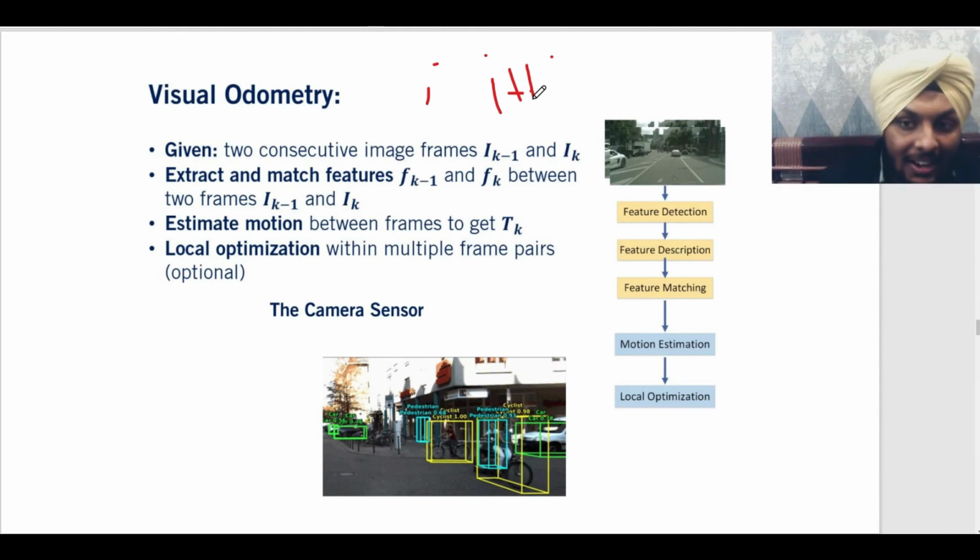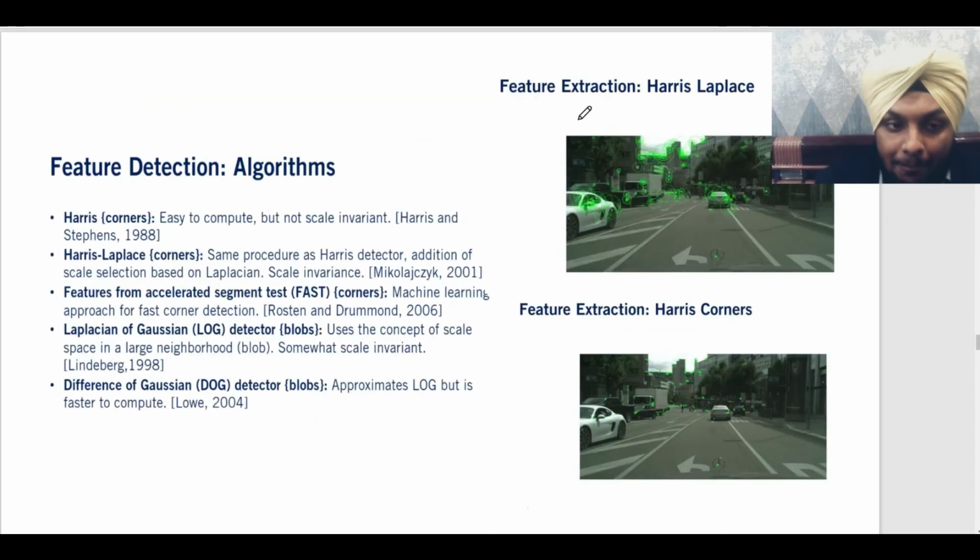Okay, this is the car in the first image and this is the same car in the image after 1 second, and it has moved a little. After matching those features, you estimate the motion between those two same objects in two images, and after optimizing you can know the state of a vehicle, let's say the speed of a vehicle in front of you, or even the state of your own vehicle.